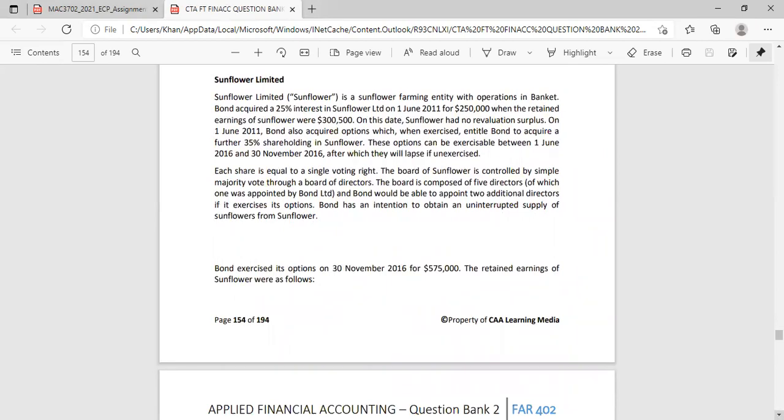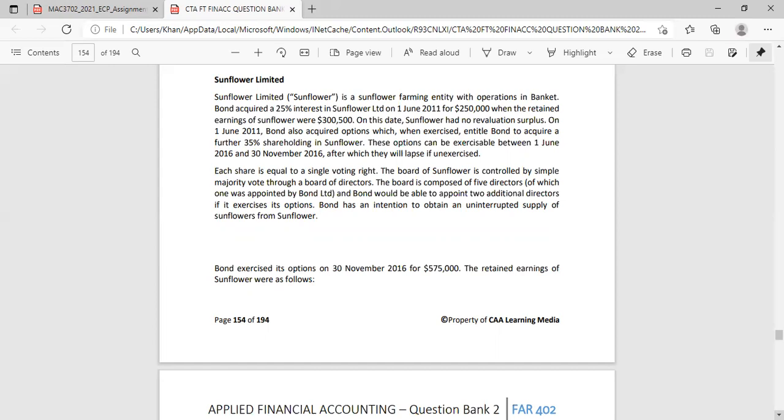Sunflower Limited is a sunflower farming entity with operations in Bangkok. Bond acquired a 25% interest in Sunflower on 1 June 2011 for $250,000 when the retained earnings of Sunflower were $300,500.